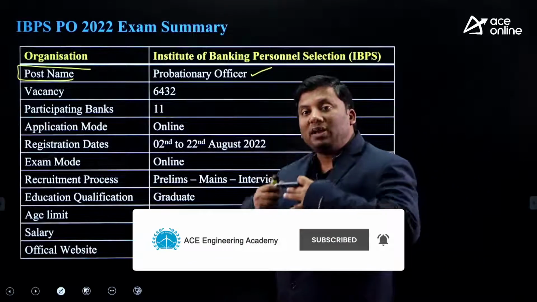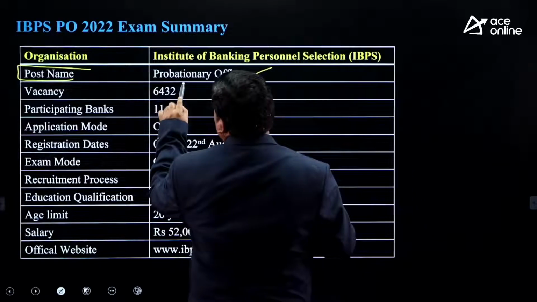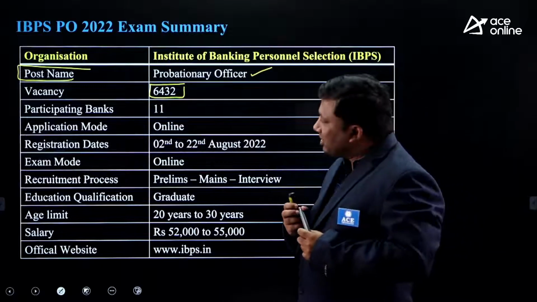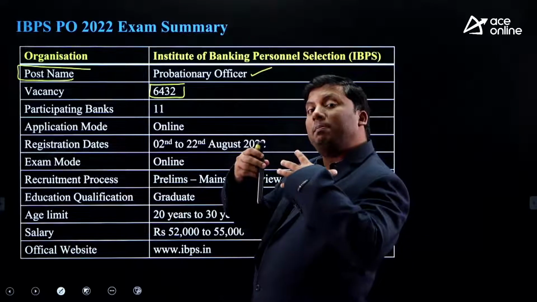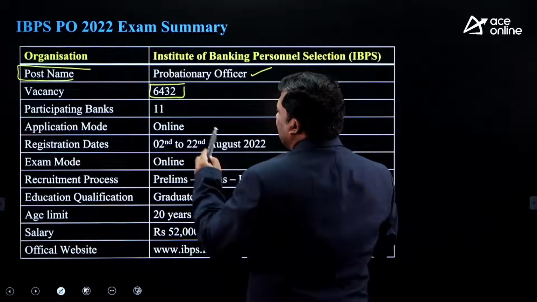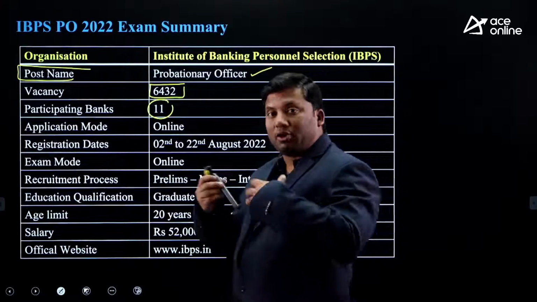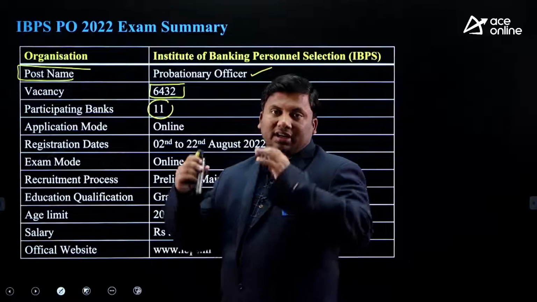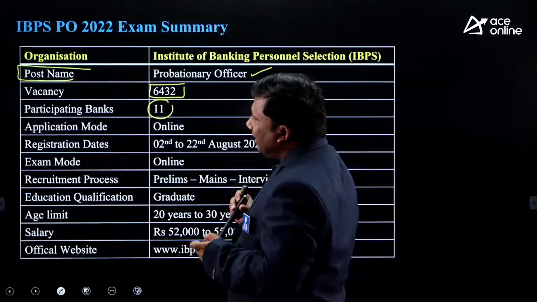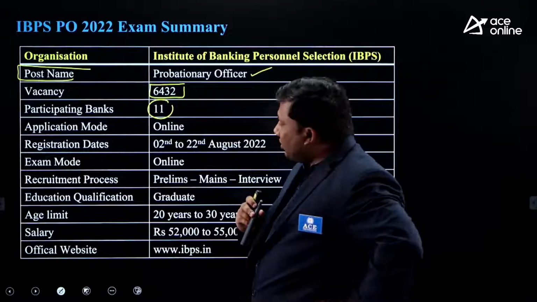Sir, how many vacancies are there under this notification? 6,400 plus vacancies are there. Sir, how many banks are participating in this notification? 11 banks. I will tell you the bank names, which banks have reported how many vacancies, and we will discuss that in detail. So 11 participating banks take the IBPS PO examination score.